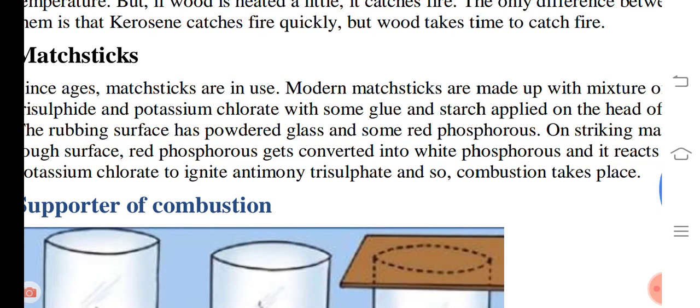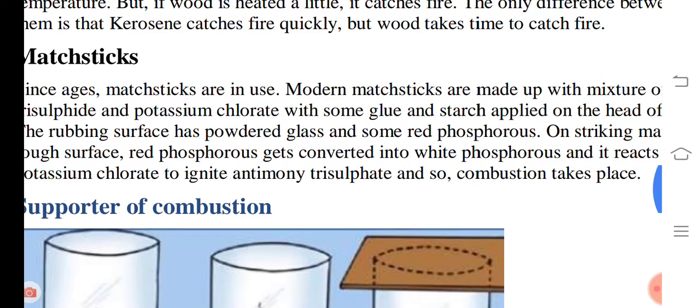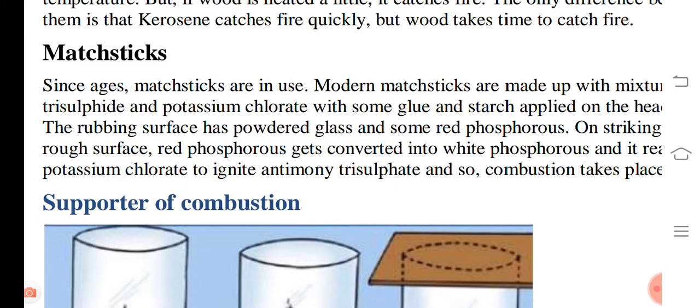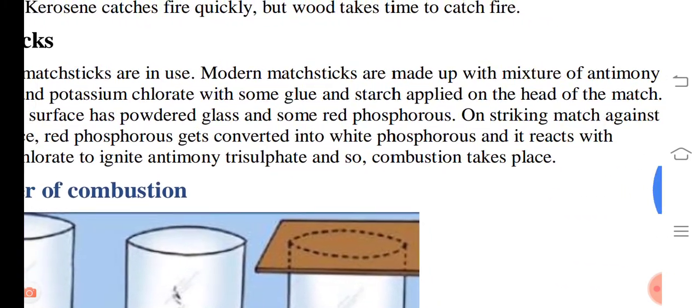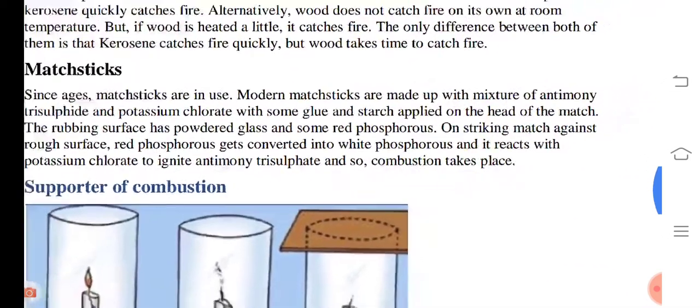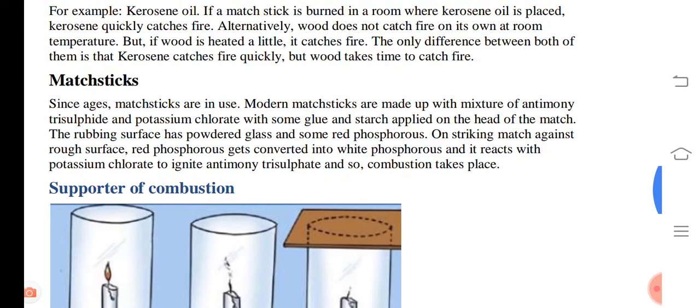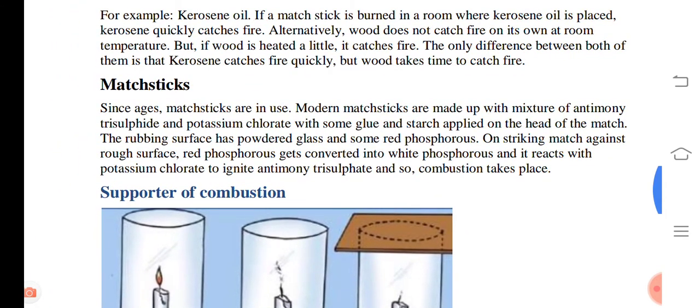The rubbing surface has powdered glass and some red phosphorus, right? The head of the matchstick is made up of a mixture of antimony trisulfide and potassium chlorate, and the rubbing surface is made up of powdered glass and red phosphorus.